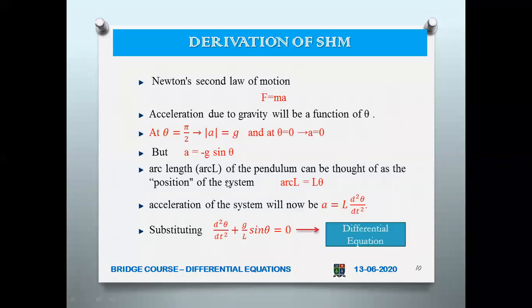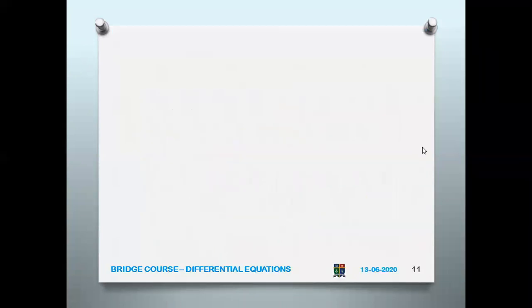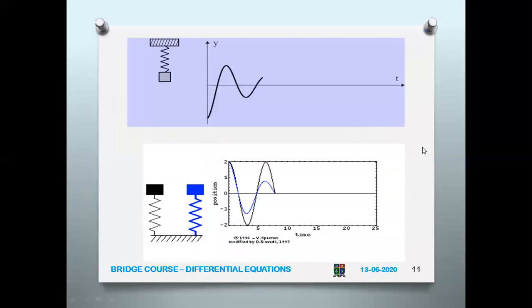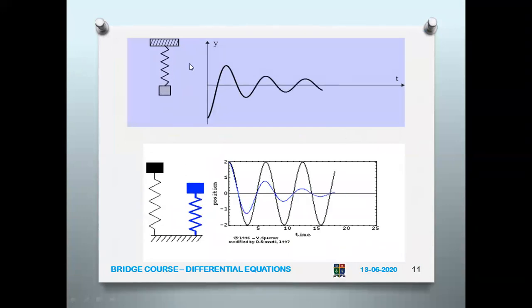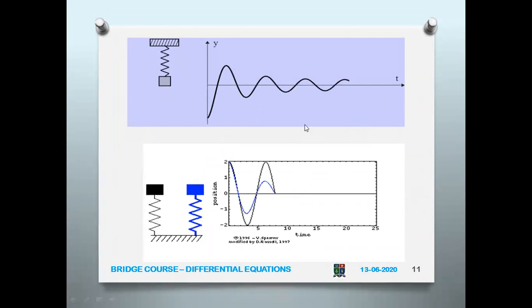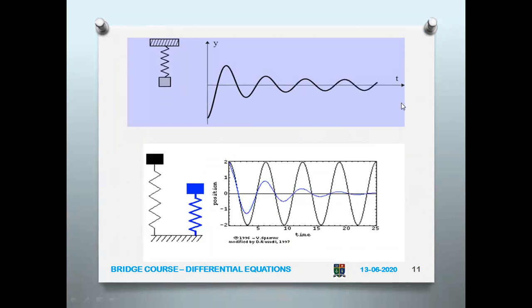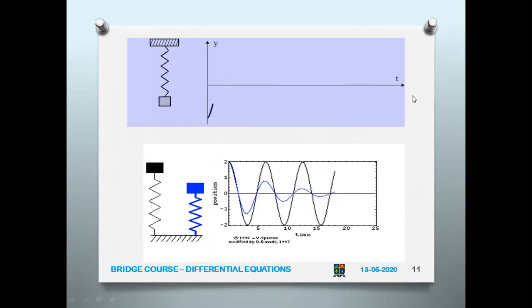Okay, so this is a differential equation. This is how we come to know about differential equations. And one more example: this is a spring. As it springs, you can see the equation getting formed, and this is actually y equal to f of x.